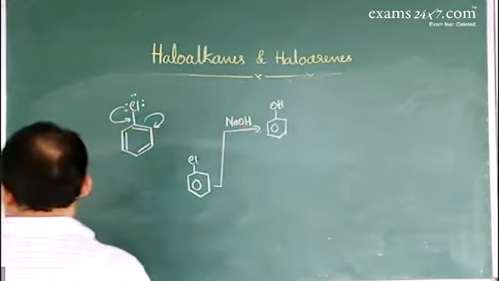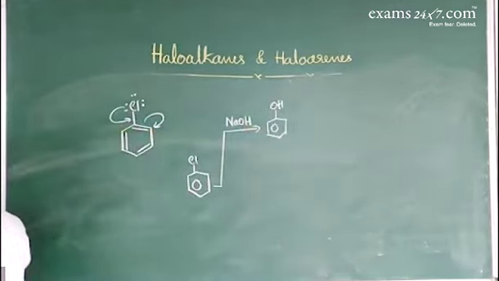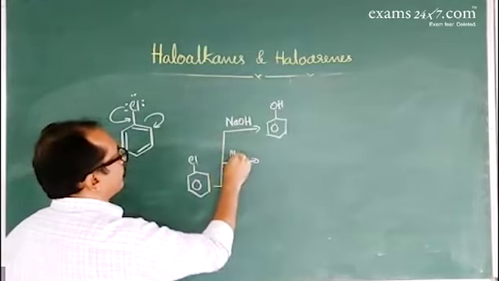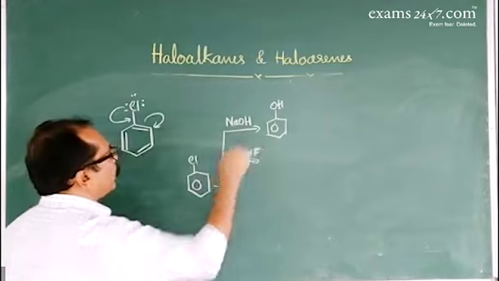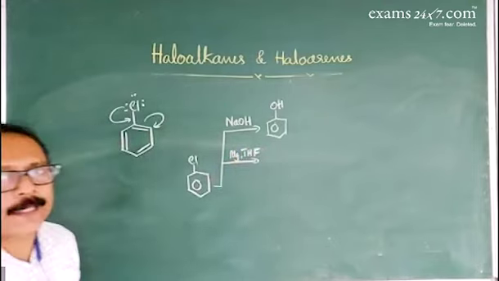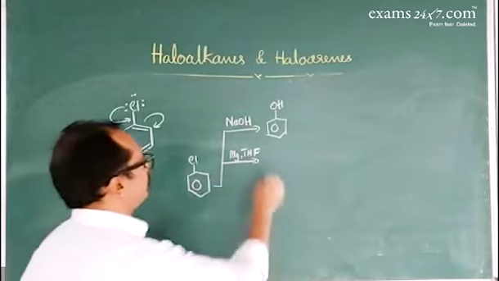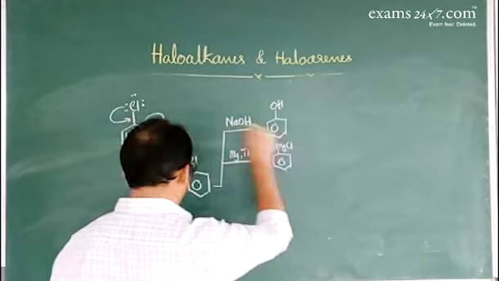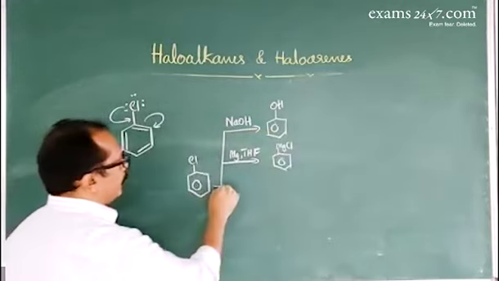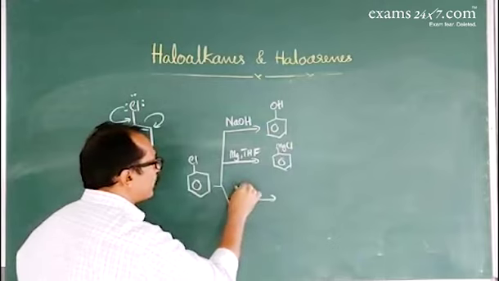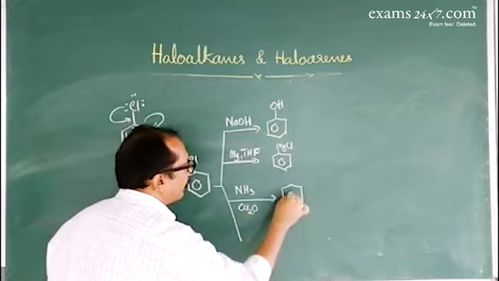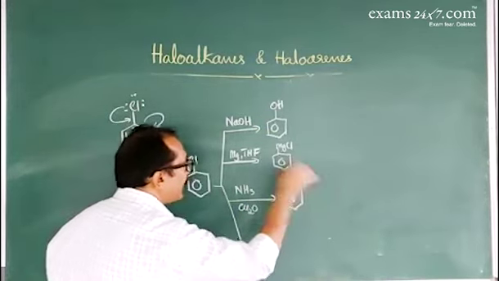Similarly, when chlorobenzene reacts with magnesium in the presence of tetrahydrofuran, that gives aryl magnesium chloride, phenyl magnesium chloride. In the reaction with ammonia in the presence of cuprous oxide, the chloro group is replaced by an amino group, that gives aniline.